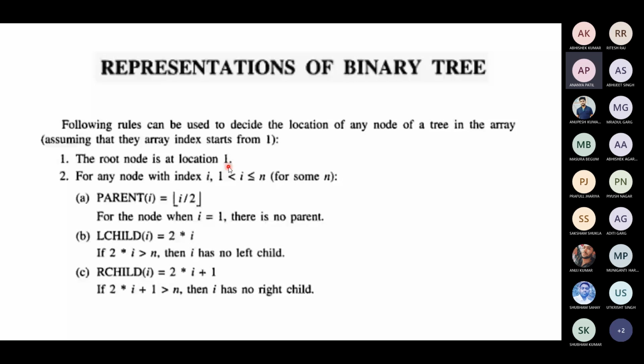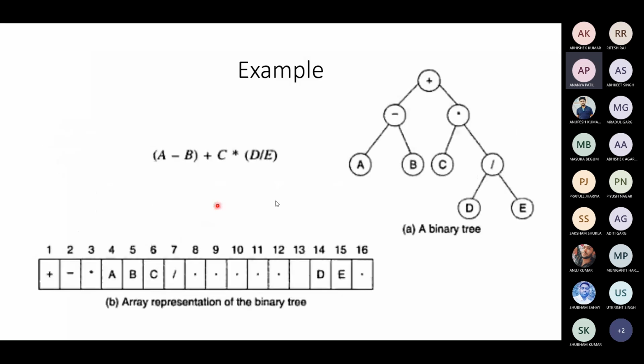Now, after storing the left child and right child at level 1, you want to store at level 2. Levels are 0, 1, 2. The first left child at level 2 will be stored at the 4th node, right? I will show you an example. Let us see some example that will make more sense.